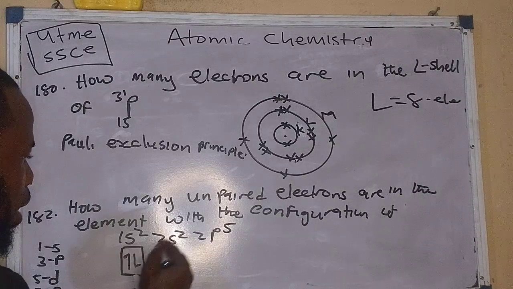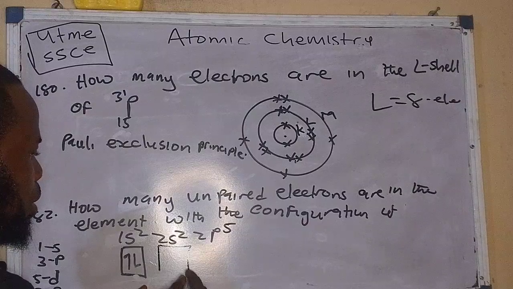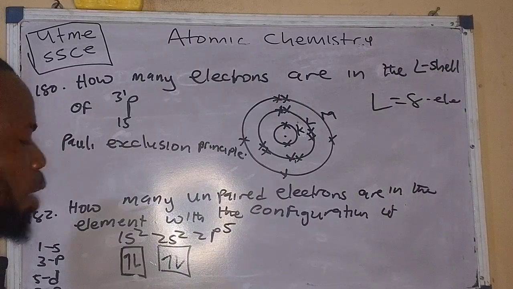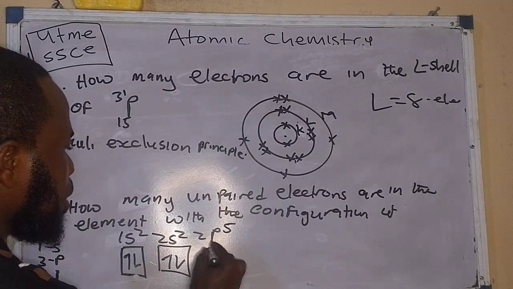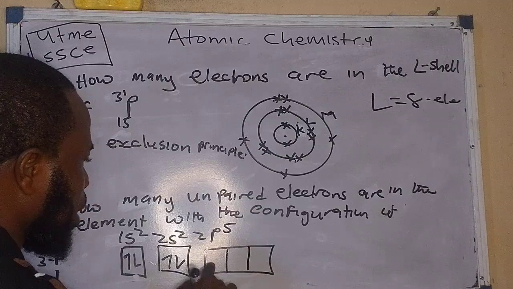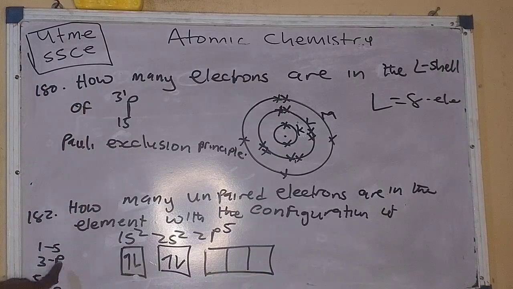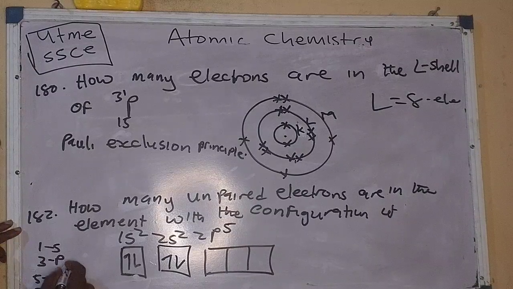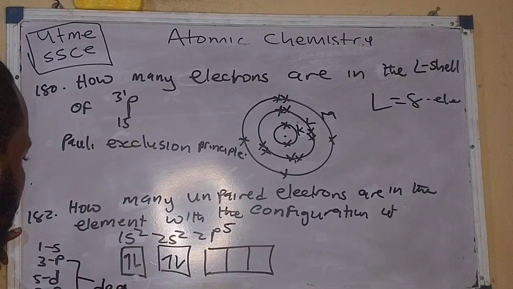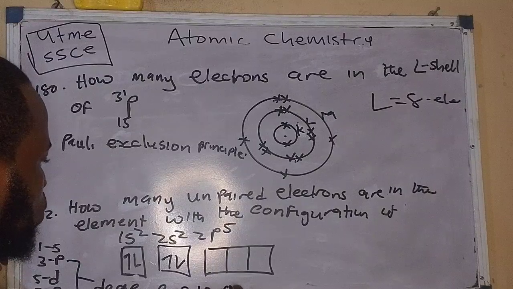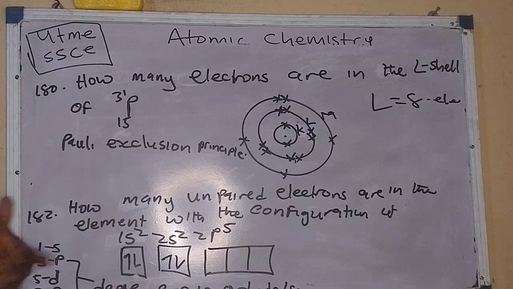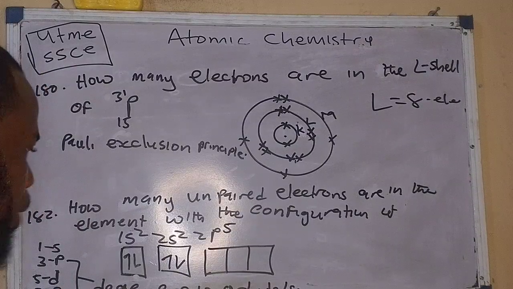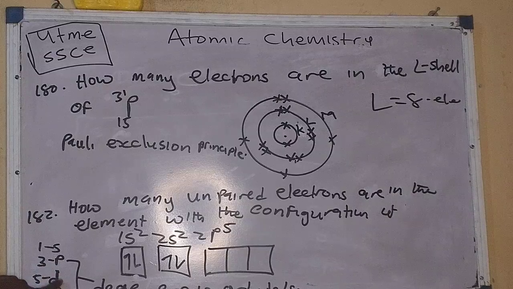Now look at this particular one now, that if I decided to arrange this one in opposite direction, we are using 1 orbital, but when it gets to this, P has 3 orbitals. So if I want to arrange it, definitely I'll bring out the 3 orbitals. Now look at it now. But because this P is a degenerate orbital, please put this at the back of your mind. These orbitals here are said to be degenerate orbitals. Why are they degenerate orbitals? The reason being that they contain more than 1 orbital. So S has 1, so it's not degenerate. Degeneration means multiplicity.